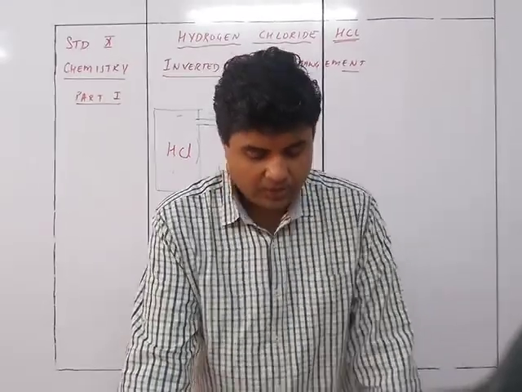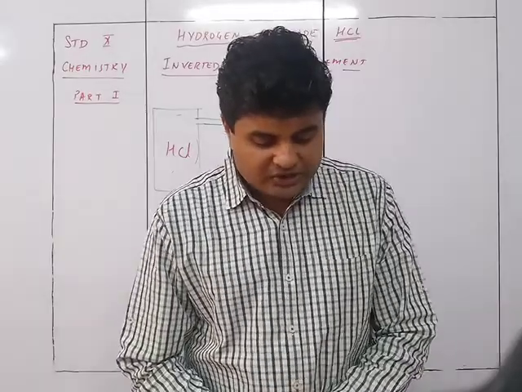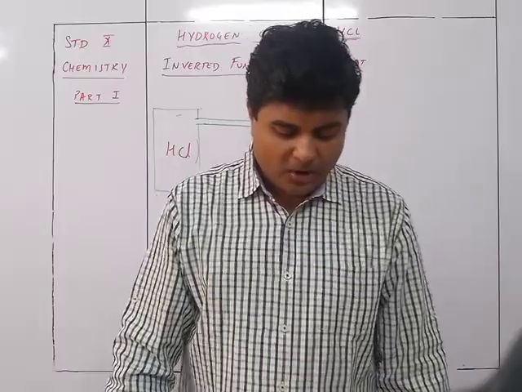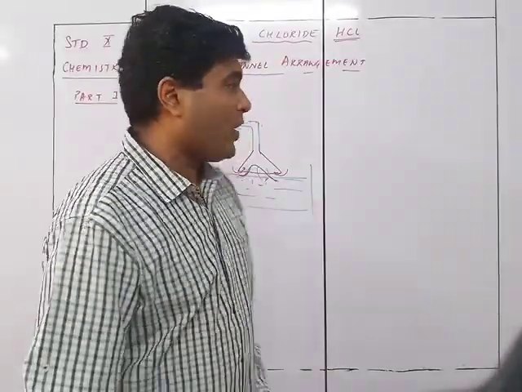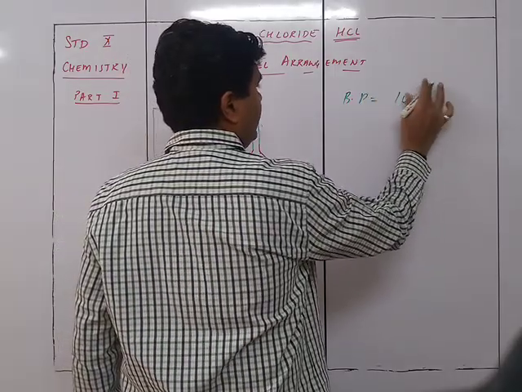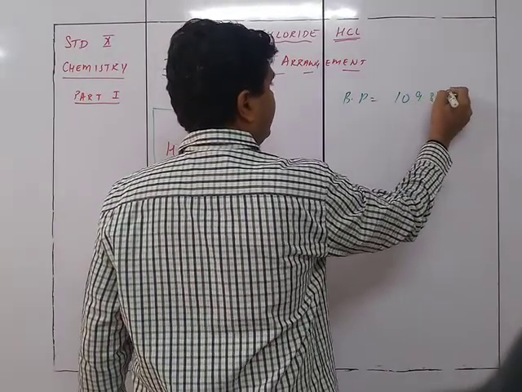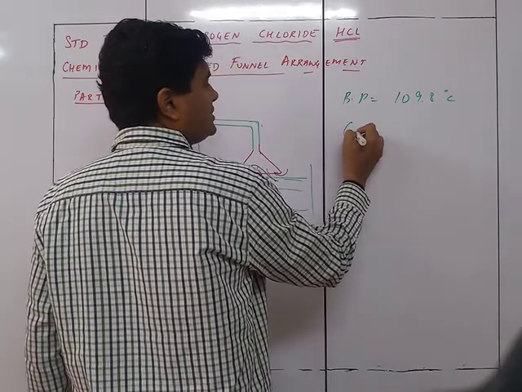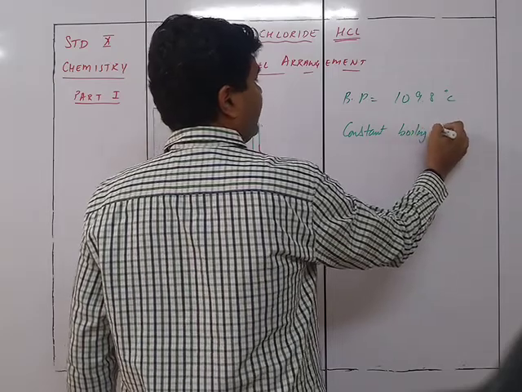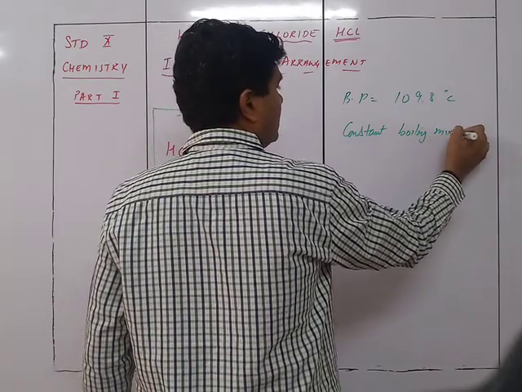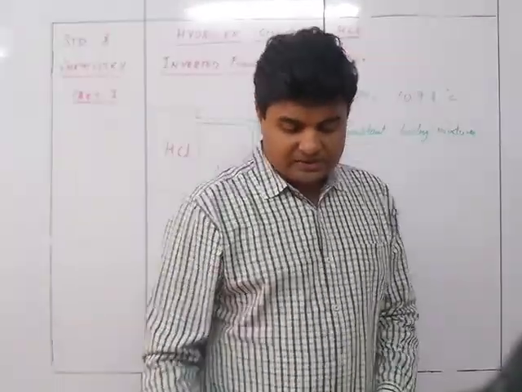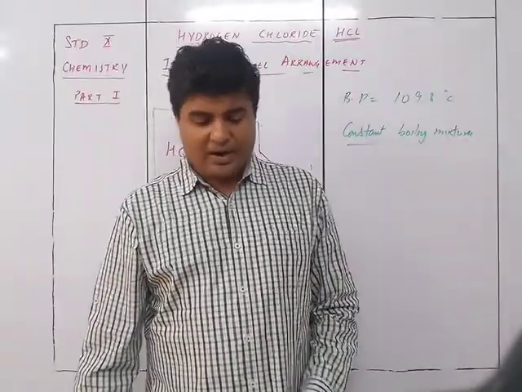That is density 1.2. Boiling point: a solution of HCl in water forms a constant boiling mixture with water at the boiling point 109.8. So the boiling point is 109.8 degrees Celsius, which forms a constant boiling mixture. So this is an important terminology in case of acid. It is called a constant boiling mixture.